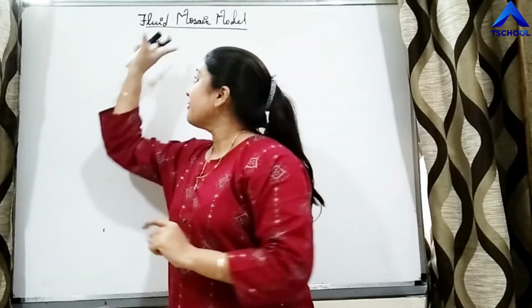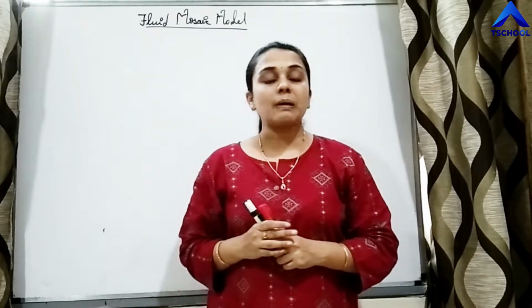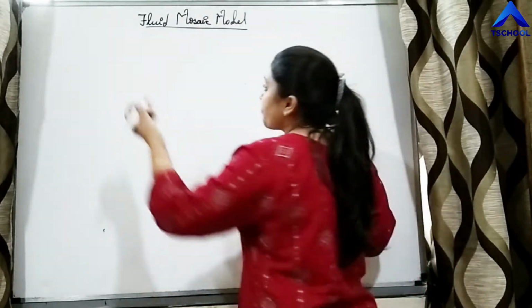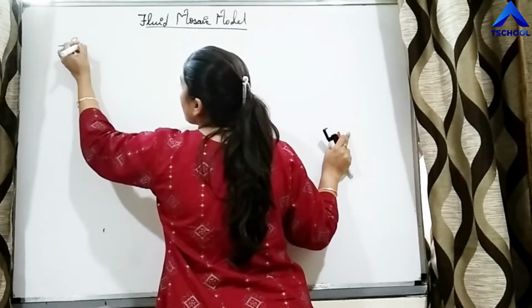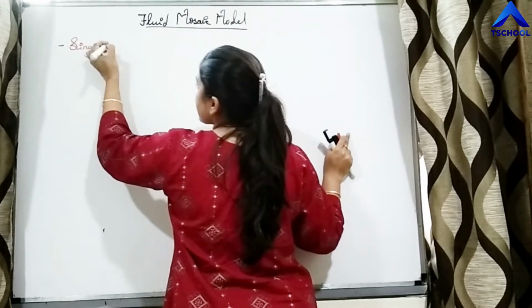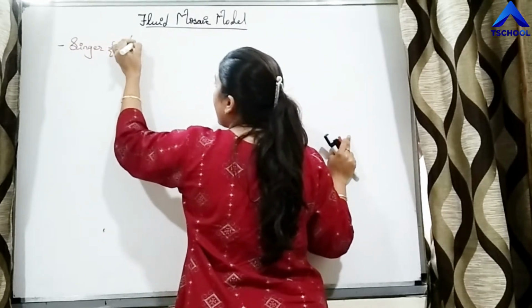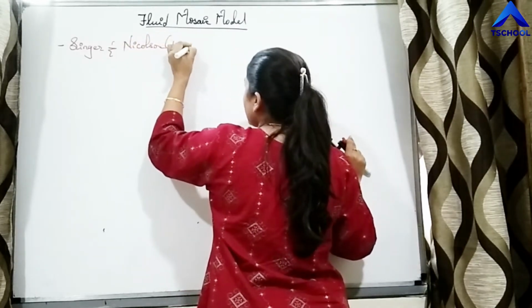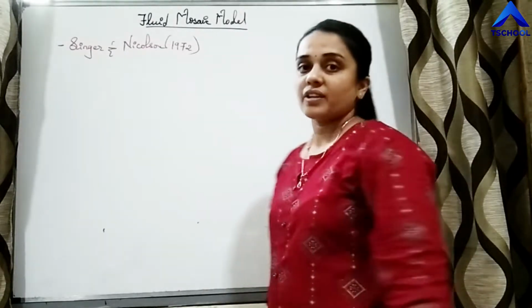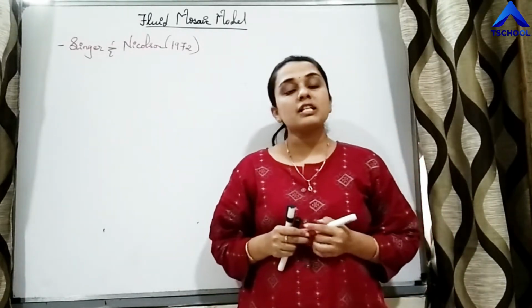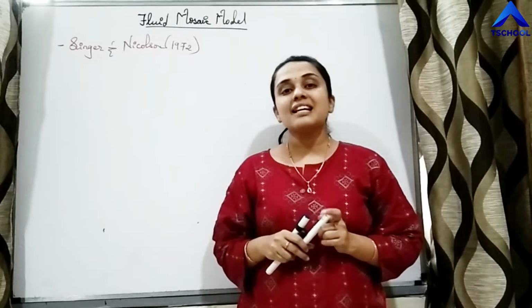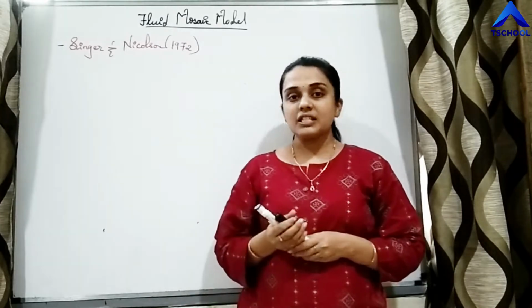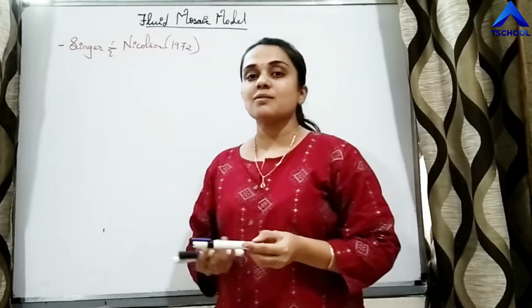We have to study a very important model for the plasma membrane. That model is the fluid mosaic model. This model was proposed by the scientists Singer and Nicholson in the year 1972. What did this model say?